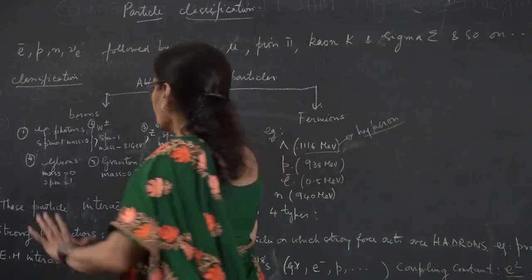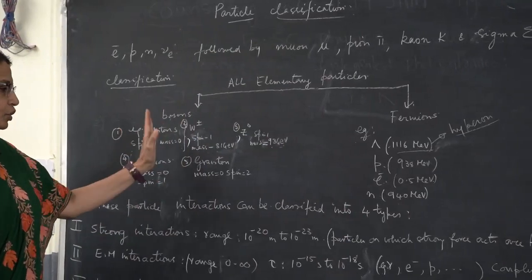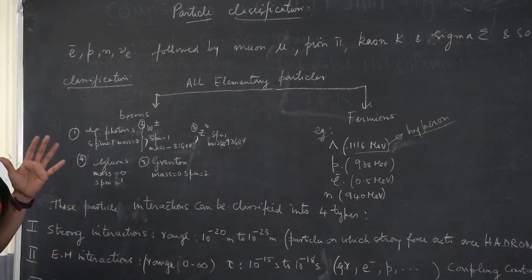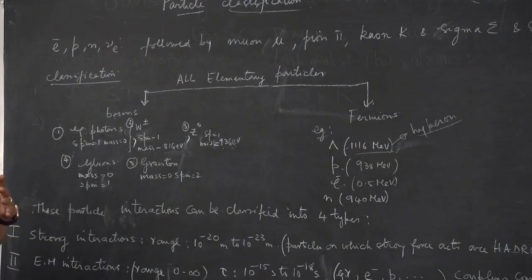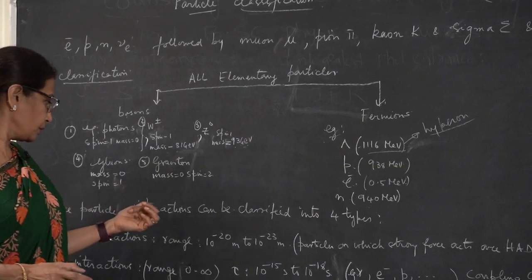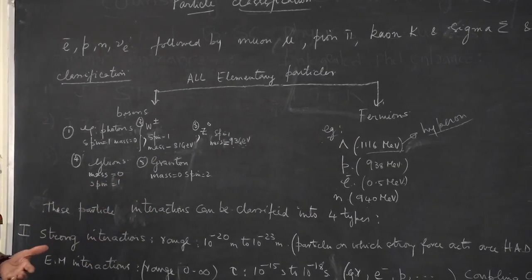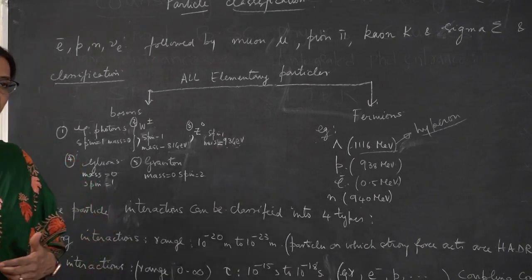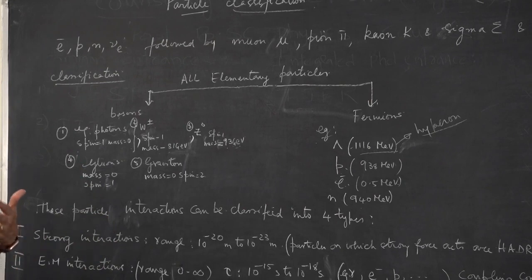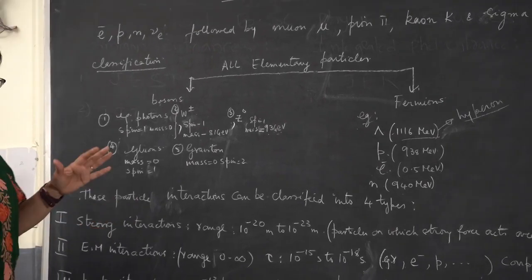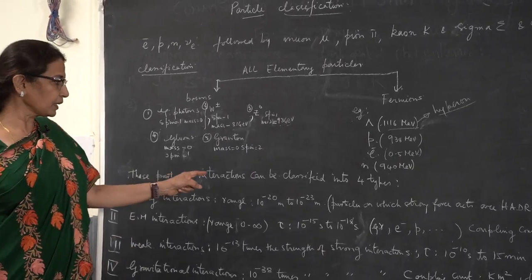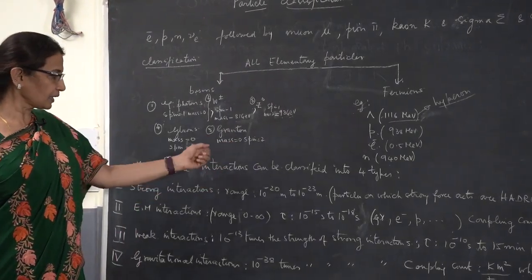Now, all the particles can either be bosons or fermions, and these particles interact in certain elementary particle interactions which we are going to do. We have to see what type of interactions these various particles are participating in, and we have to explain what is experimentally observed in the labs, in the accelerators. Experimental results we want to explain, that is the ultimate motto for us. So let us classify the interactions.